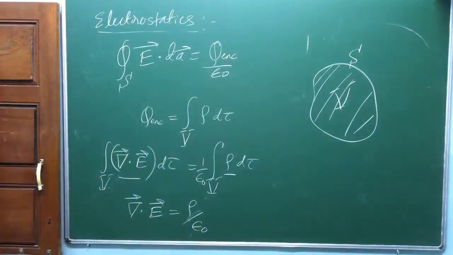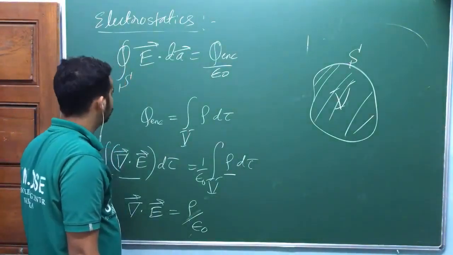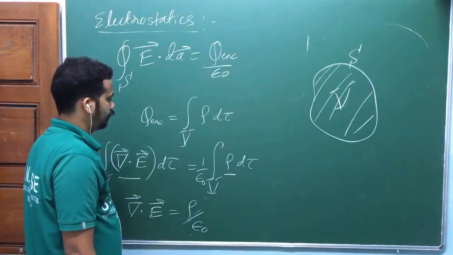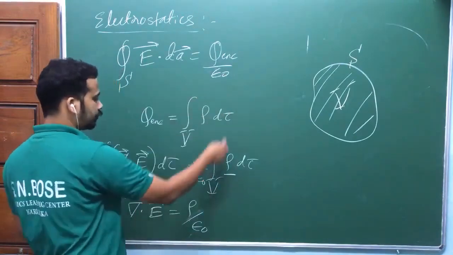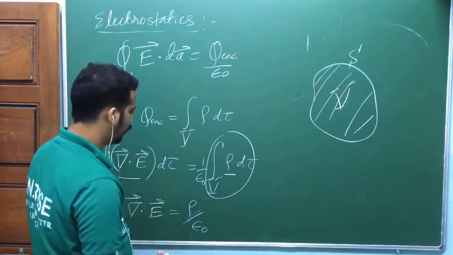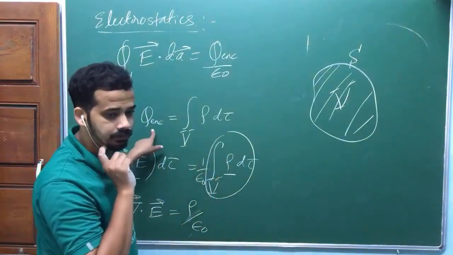Sir, in the right hand side, we wrote 1 upon epsilon naught rho dτ. Yes, this is Q enclosed divided by epsilon naught. Rho dτ integrated is the Q enclosed. The integral of rho dτ is Q enclosed.